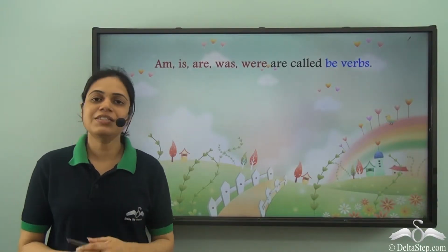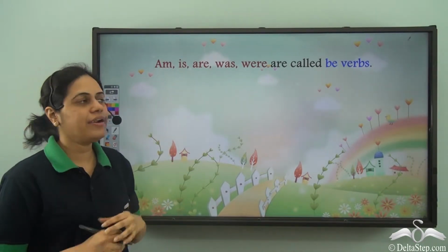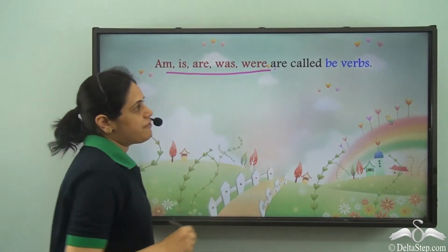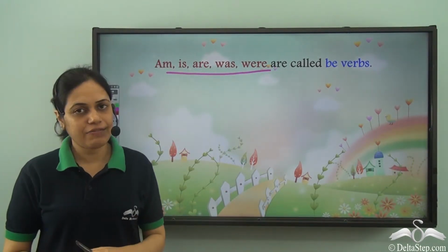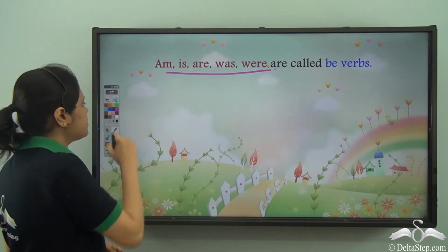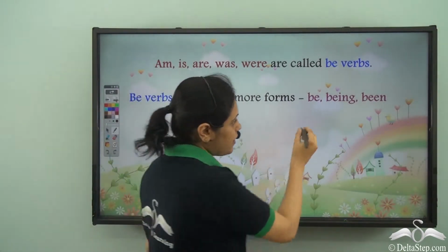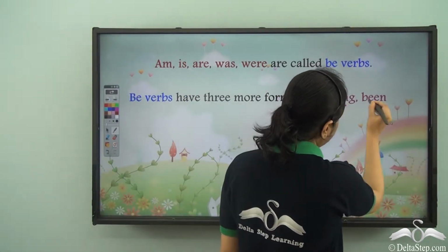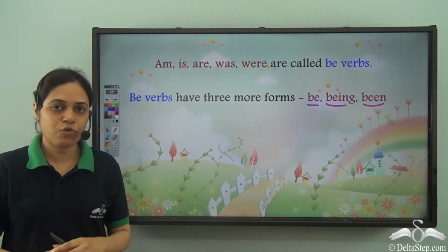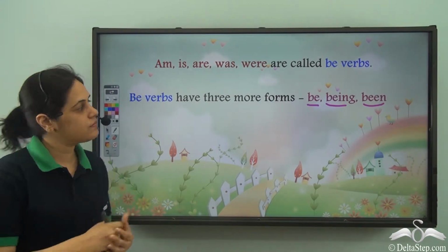We have learned the 5 be verbs: am, is, are, was, were. Now, apart from these 5 be verbs, there are 3 more forms of be verbs: be, being, been. These are the 3 more forms of be verbs which are used at many places.